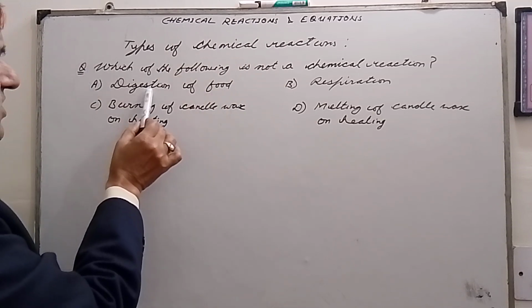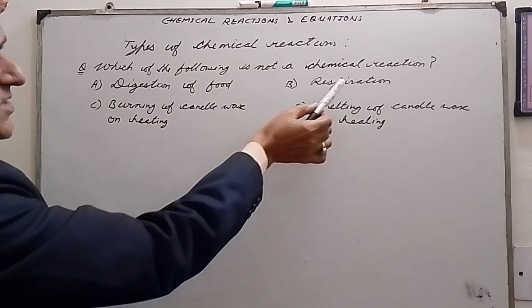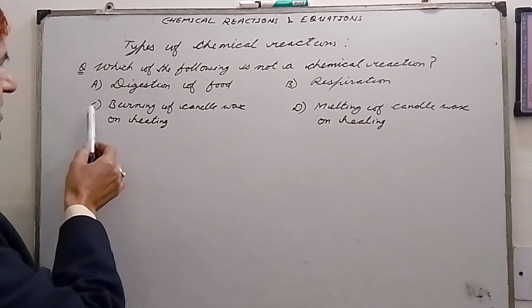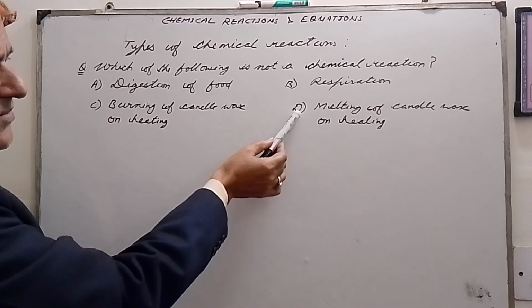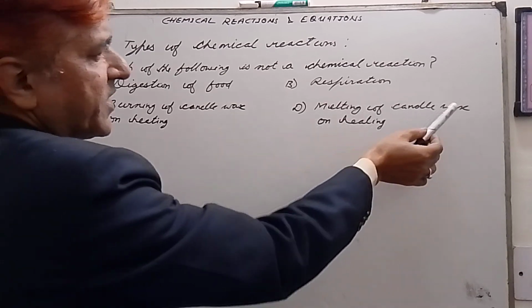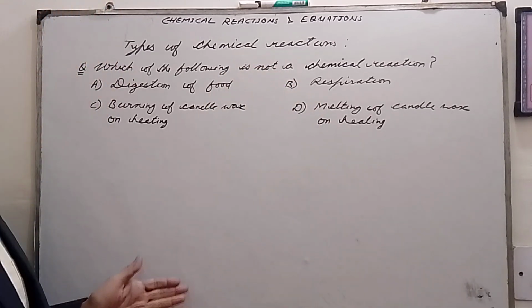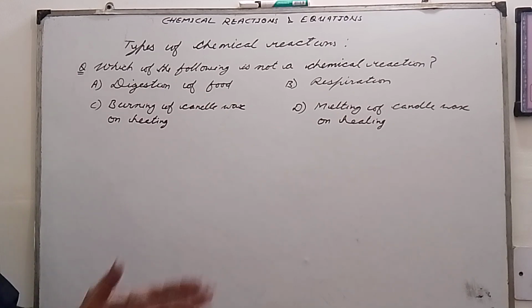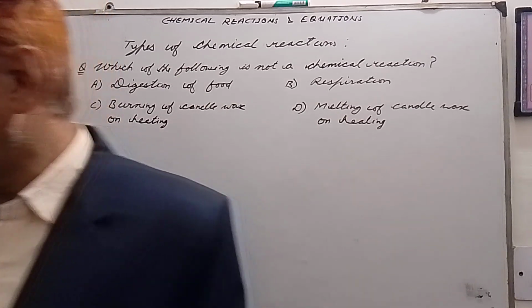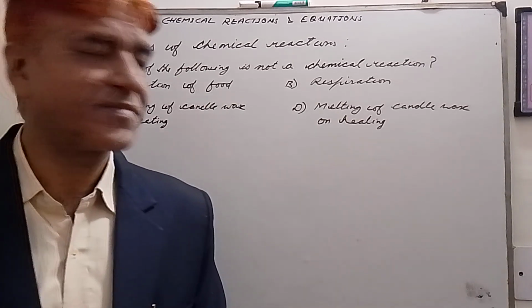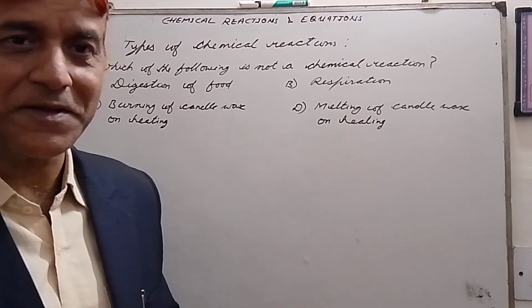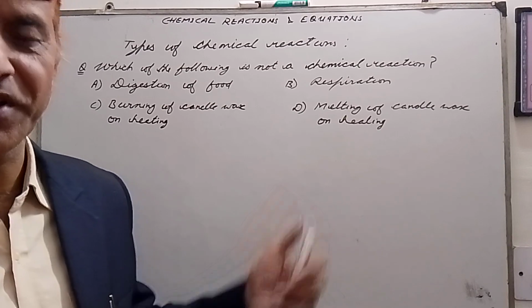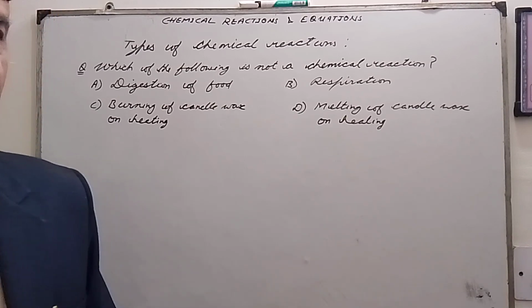A is digestion of food, B is respiration, C is burning of candle wax on heating, and D is melting of candle wax on heating. So my dear students, this is a question for you. This is a very simple question. Please note down the question, and I'm sure that you have a notebook and pen with you to note down the important points discussed in the video.